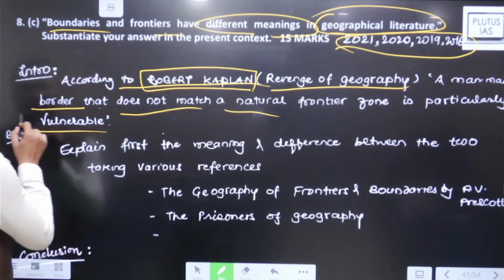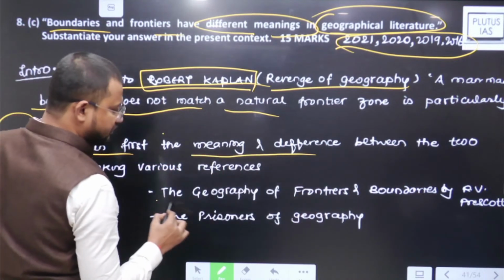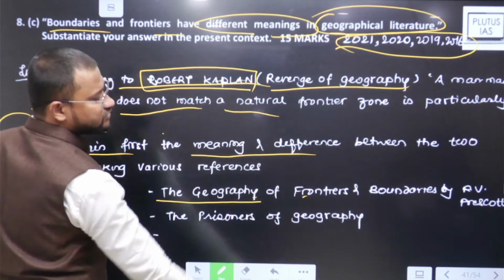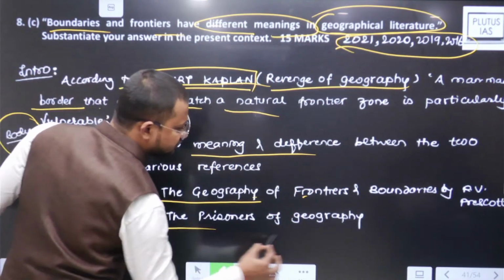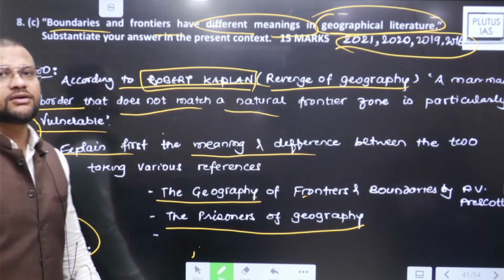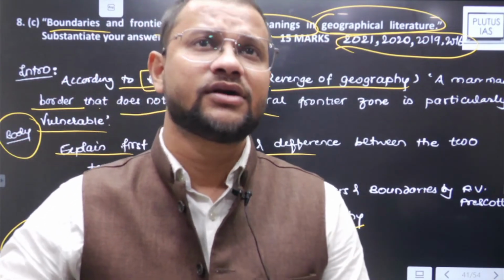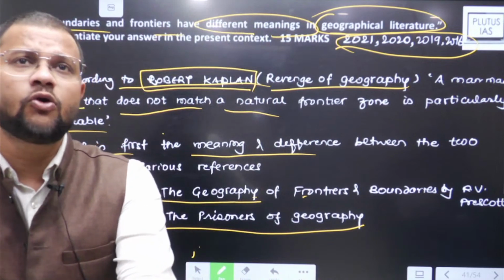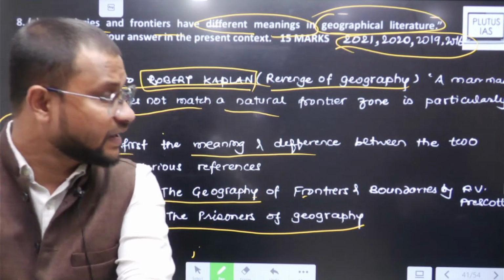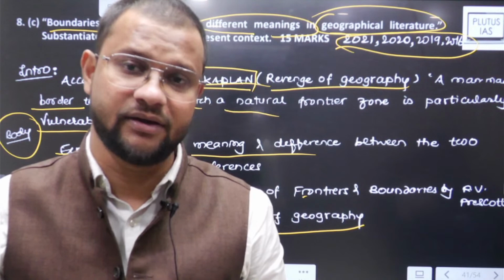Then ये introduction हो गया, main body से start करो, explain first the meaning and difference between the two, taking the example of different literature, ज़्यादा नहीं होंगे but फिर भी. The Geography of Frontiers and Boundaries by R.V. Prescott or the Prisoners of Geography, or if you have any other example, and then conclude it with, say, the boundaries and frontiers have very different meanings over different space and time, and there is a necessity to understand the true meaning and difference between boundaries and frontiers.